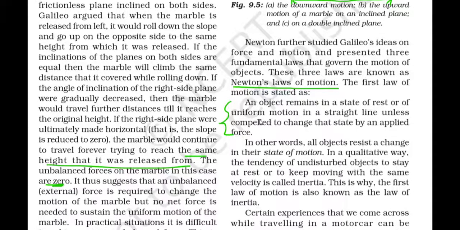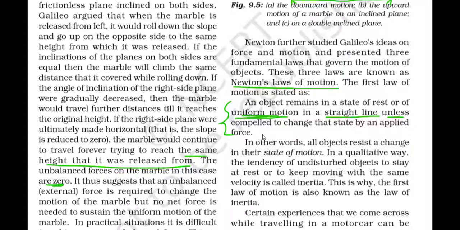This is one of the examples. What it is trying to tell you is that an object remains in a state of rest. That means if an object is at rest, it will remain at rest, or if an object is moving with uniform motion in a straight line, it will remain in motion in a straight line unless, and this is the condition, unless compelled to change the state by an applied force.